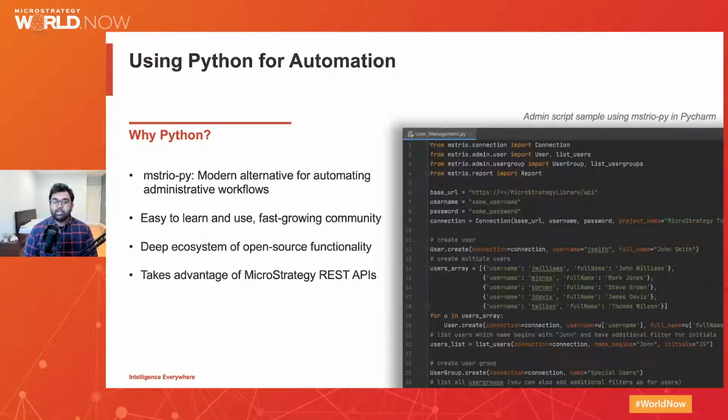your organization. Python is the second most powerful and popular programming language, second only to C, and is very easy to learn and use. The simplicity of the language itself allows for easy maintenance and scalability of the code, which will allow you, the MicroStrategy administrator, a much more easy time maintaining all of your scripts. Additionally, Python has a deep ecosystem of open source functionality. With over 200,000 libraries and packages available on PyPI, administrators can tap into this ecosystem to complete some of their